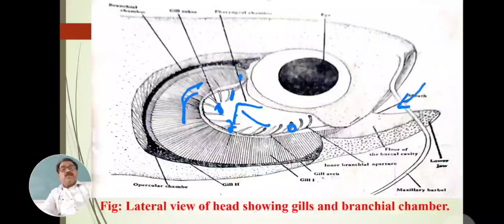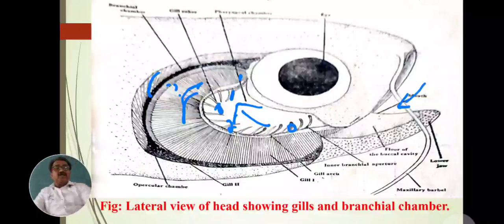These are the gill filaments, and these are the first gill, second gill, third gill. These are the five gills that are present. But in Vallagotu, only four complete gills are present. Then how are there five gills?